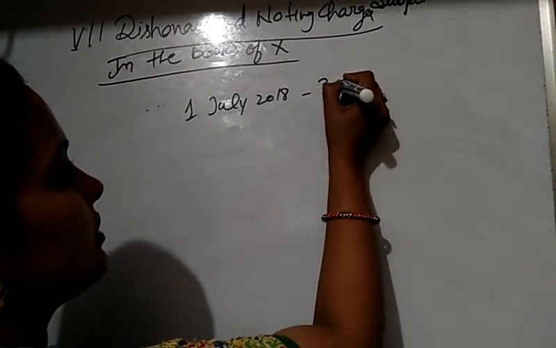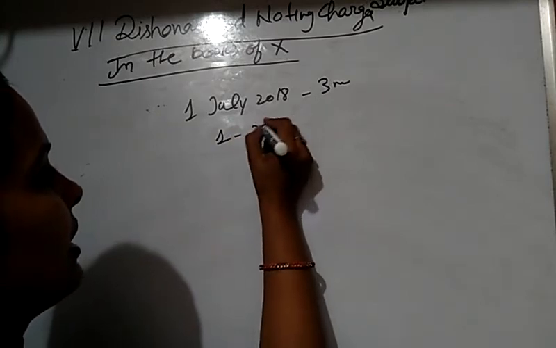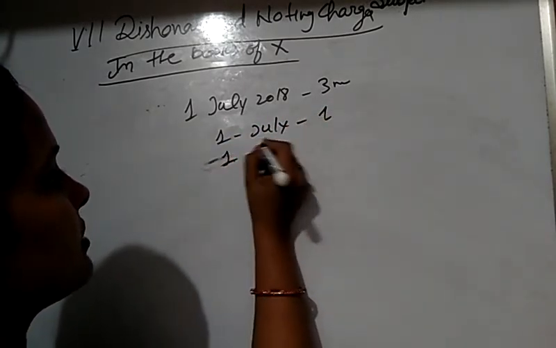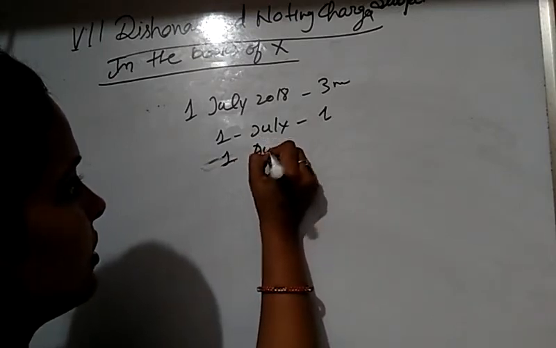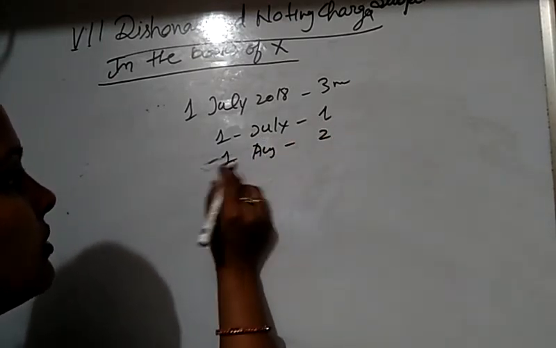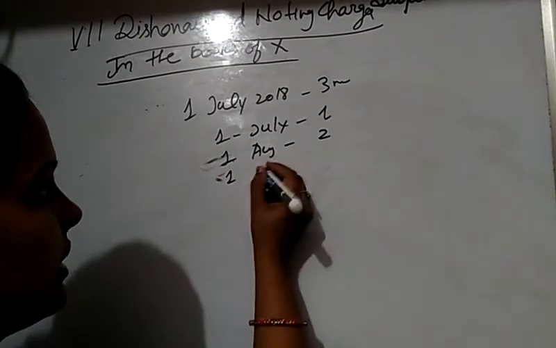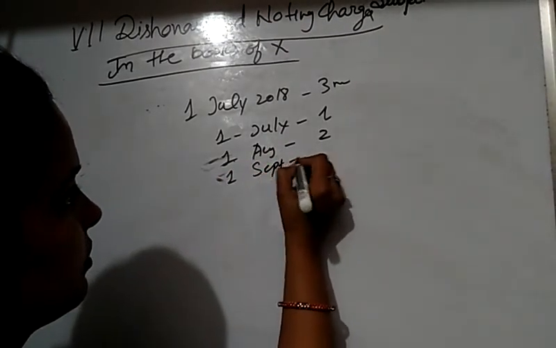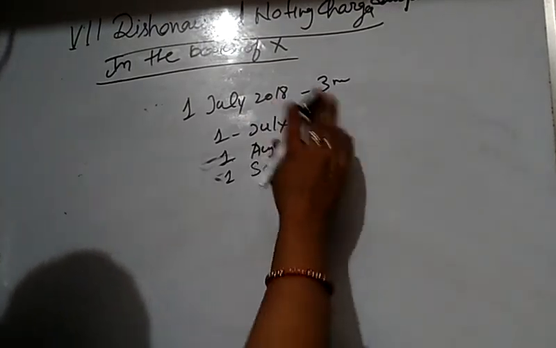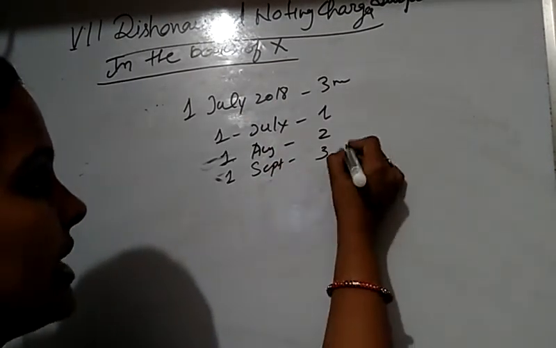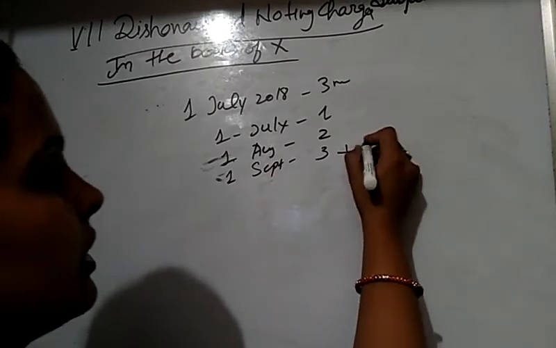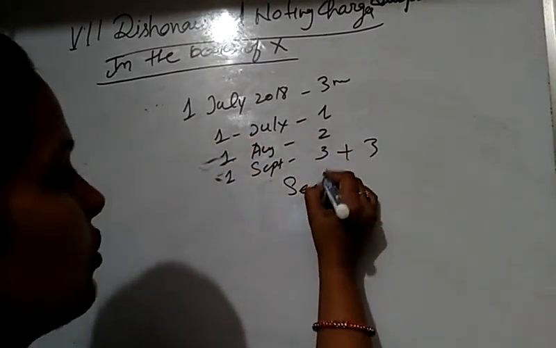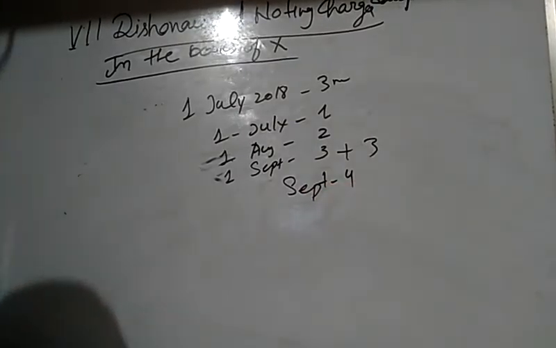The first month is July, the next month is August, and the third month is September. Then 3 days for grace. So the bill is due, matured on September 4th.